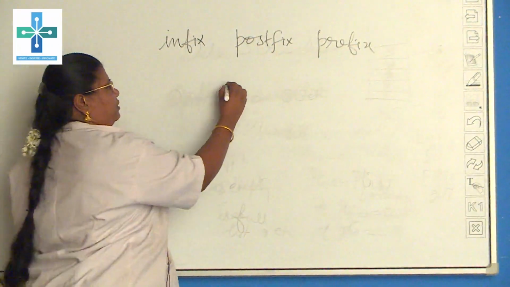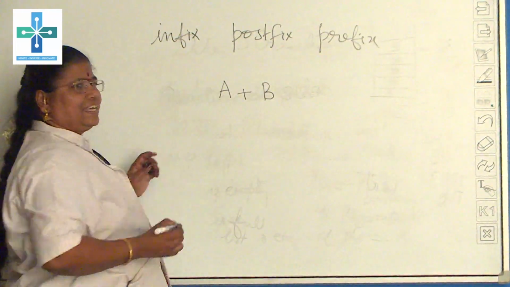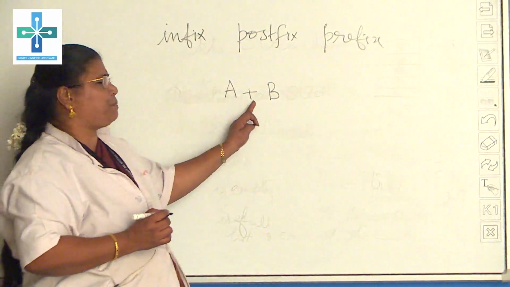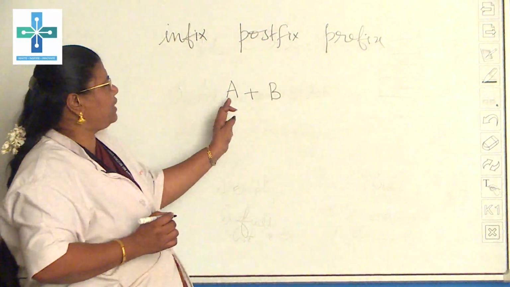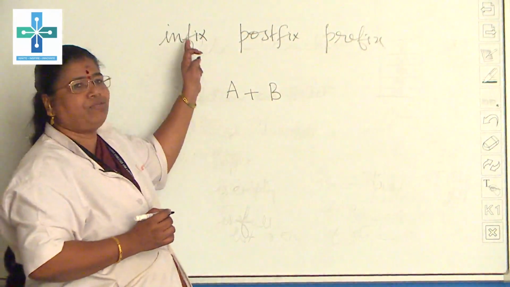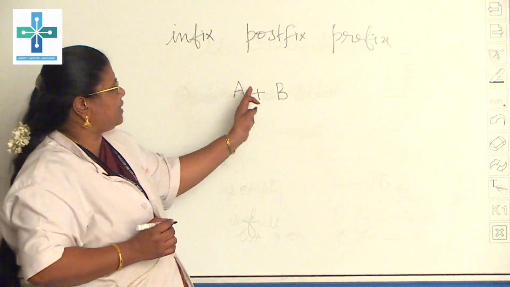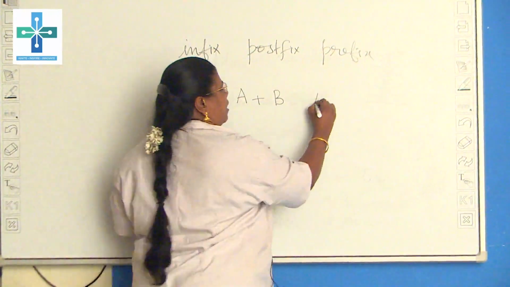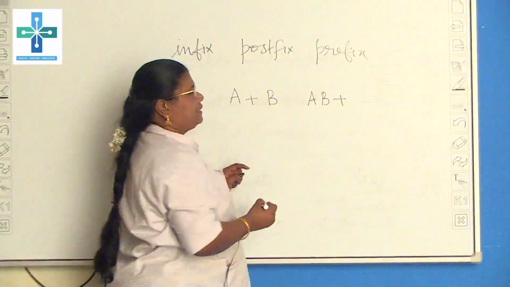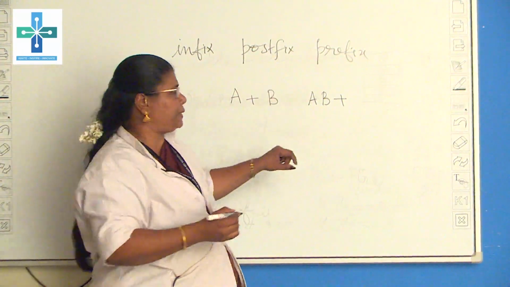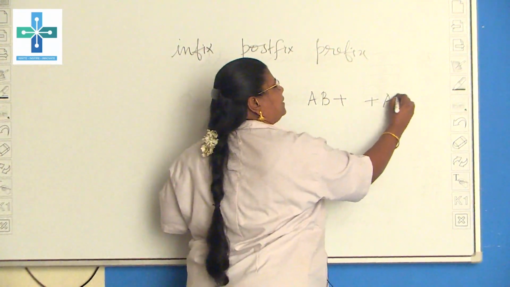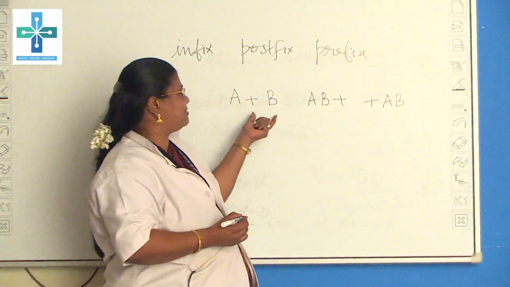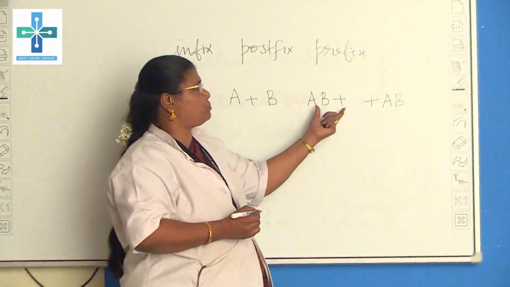See, you all know what we mean by an expression. If you take a plus b, that is an expression. Here a and b we call operands, and this plus is the operator. When the operator is in between the operands, we call it infix. The same infix can be written as postfix or prefix. In postfix, the operands come first and then the operator. In prefix, the operator has to come first and then the operands. This is a very simple example to understand what infix, postfix and prefix are.